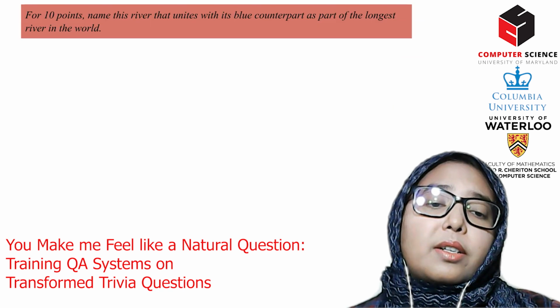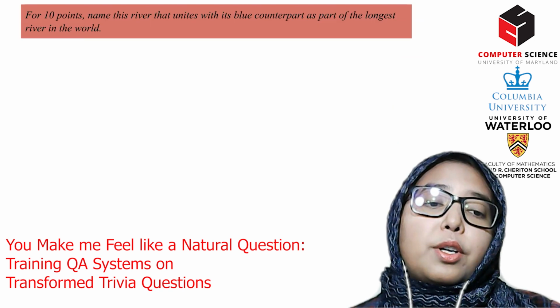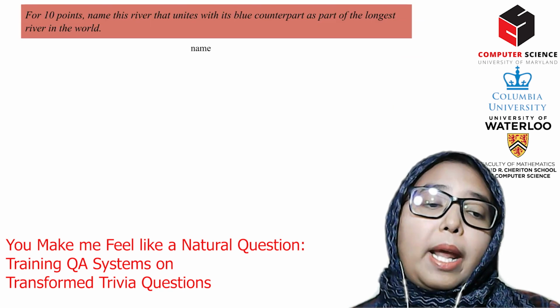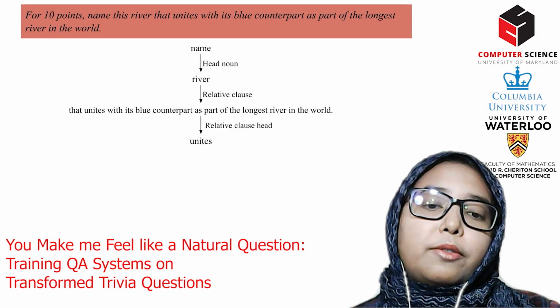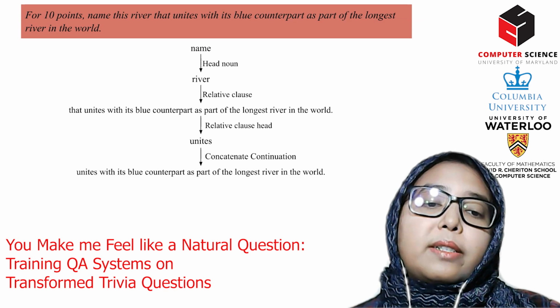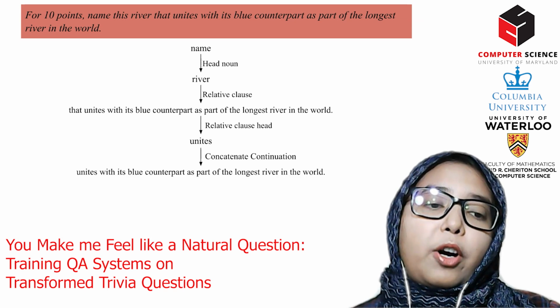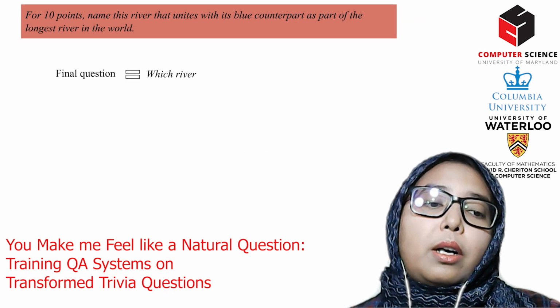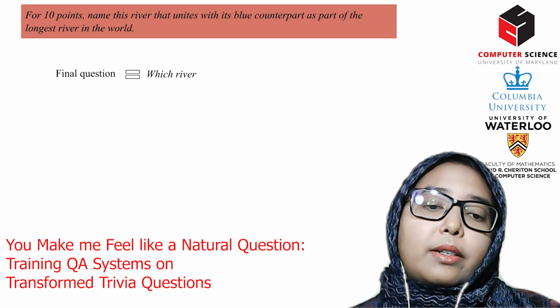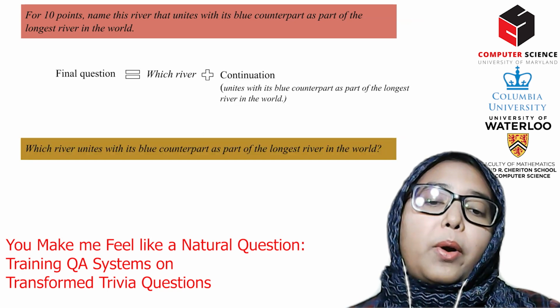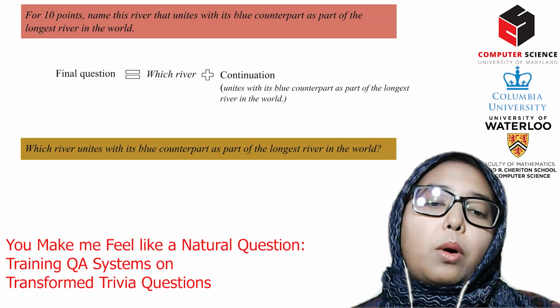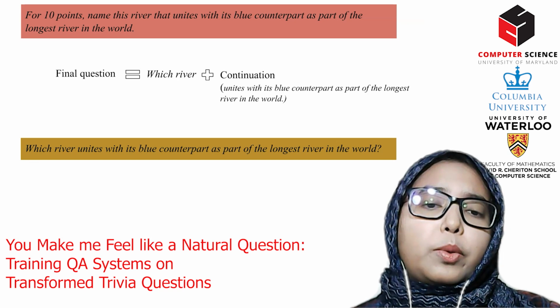To rewrite this as a grammatical question from the parse tree, for the root verb name, we find the noun and its relative clause. In this case, the verb unites is the head of the relative clause, so the object of the question is the rest of the relative clause from the verb. We merge that with the which plus canonical answer type. So the final question is: which river unites with its blue counterpart as part of the longest river in the world? But this is 2024.